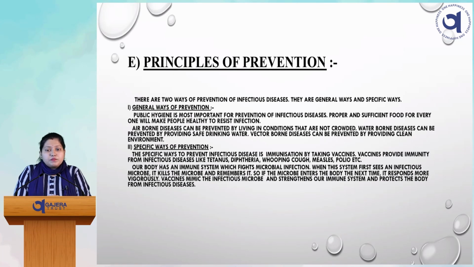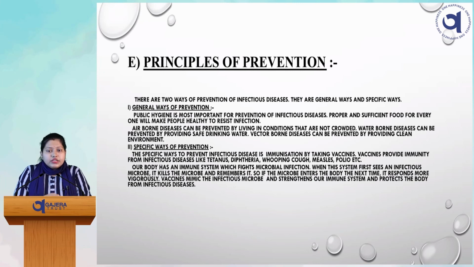Then the next one is the principle of prevention. As we all know, prevention is better than cure, right? It's better not to fall ill as compared to doing the treatment. So there are two ways of prevention of infectious disease: general ways and specific ways.